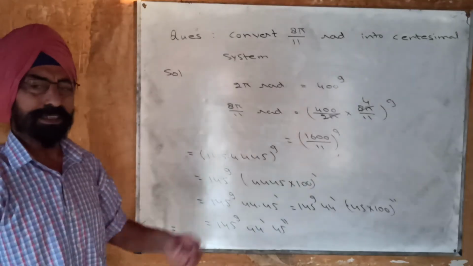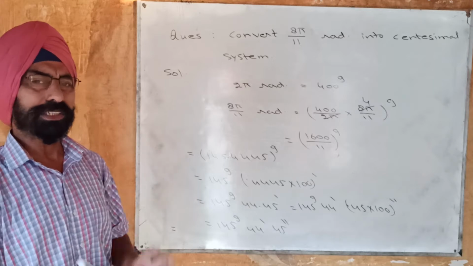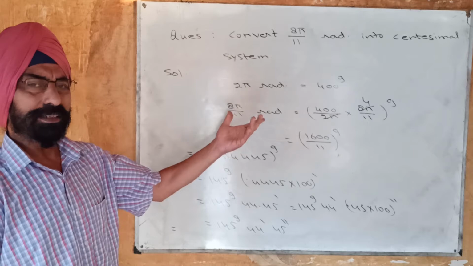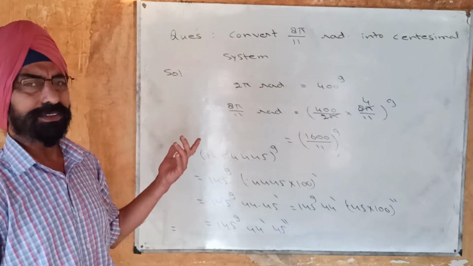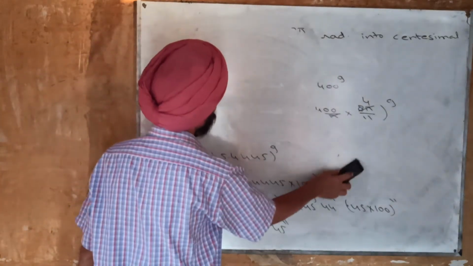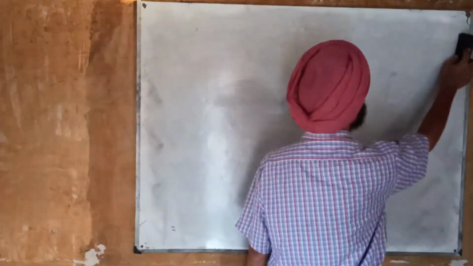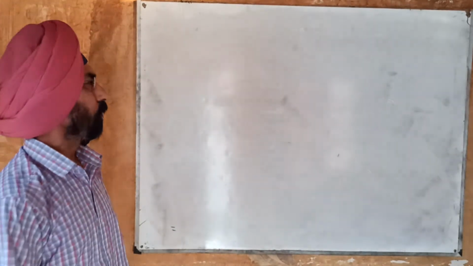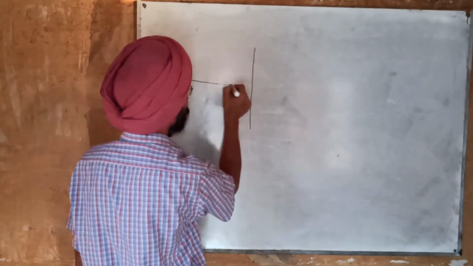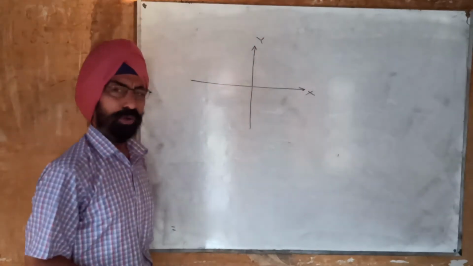This will be the conversion, and this is how we have to deal with the 3 systems of measurement of an angle: sexagesimal, centesimal, and circular systems. Now we move ahead. Now we will talk about the basic trigonometrical functions. In the previous classes, maybe in 9th or 10th, you must have learned about sine, cos, tan, etc. Here it is the positive direction of the x-axis, it is the positive direction of the y-axis.